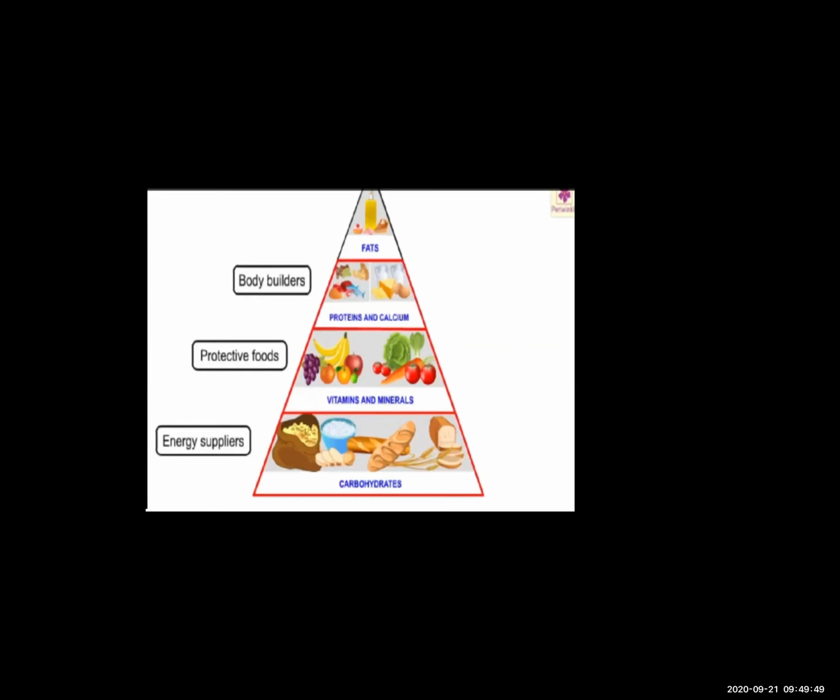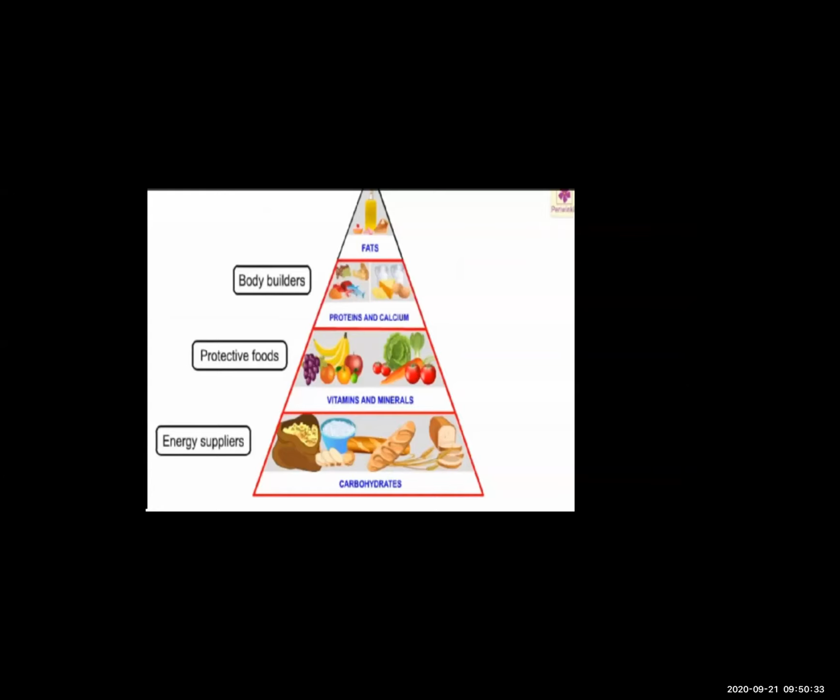Most of the carbohydrates we need from the food. Carbohydrates give us energy. Yes or no? Who gives the energy? Carbohydrates. Carbohydrates give us energy. The second one is vitamins and minerals. In vitamins and minerals come things like fruits and vegetables. Vitamins and minerals are our protective food.